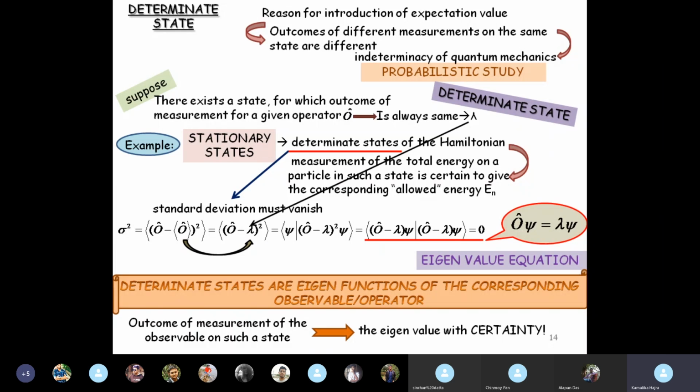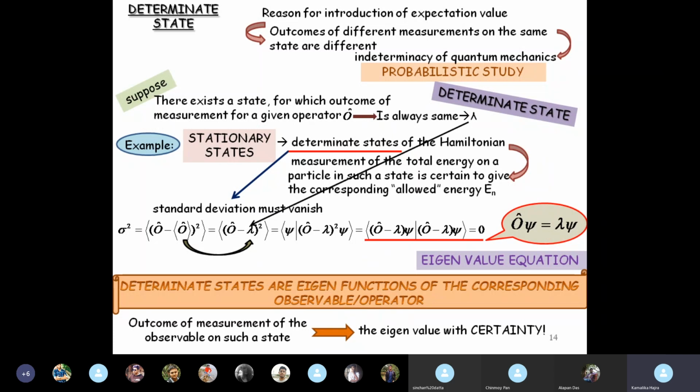The value of E is only decided by n. So if you are in the ground state, n equal to 1, every time you will get back that particular value of E1. If you are in the first excited state, n equal to 2, and every time you are going to get 2 squared E1. Understood what I'm trying to say?